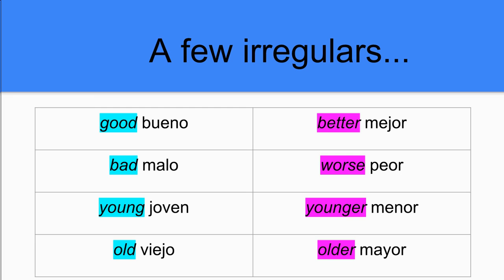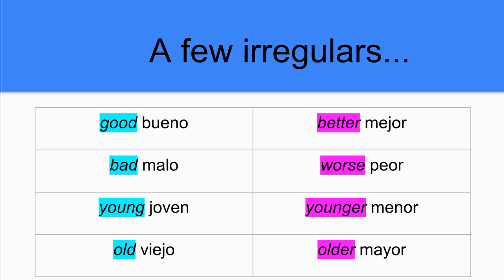There are a few irregularities that happen in Spanish, just like in English. For example, we can't say good, gooder, bad, badder. We have to have a different form altogether. And this is where it's a little tricky because these irregulars, which are only 4, have their own form. So we're not going to say más bueno que. It just simply becomes mejor. So bueno, good, mejor, better. Malo, bad, peor, worse. Joven, young. Menor, younger.